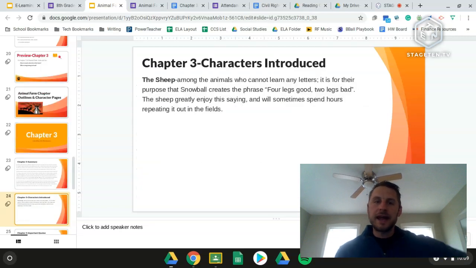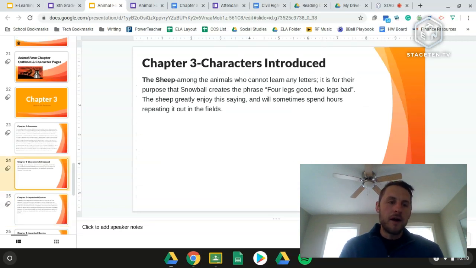The only character who's really introduced, or really it's a group of characters who's introduced in chapter 3, they're the sheep. They are among the many animals who cannot learn any letters. It is for their purpose that Snowball creates the phrase, "Four legs good, two legs bad." The sheep greatly enjoy this saying, and they will sometimes spend hours just repeating it over and over again out in the fields. It's something, not to spoil it, but you're going to continue to hear for a long time going forward with the story.